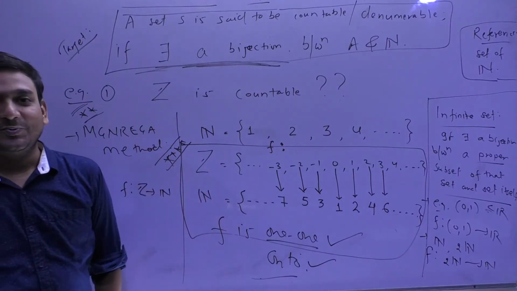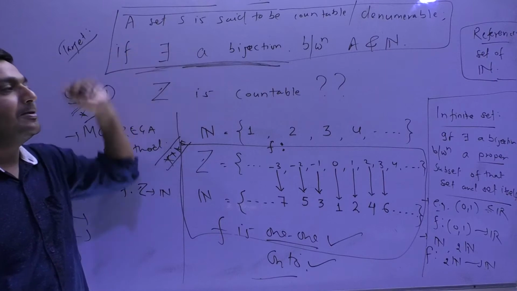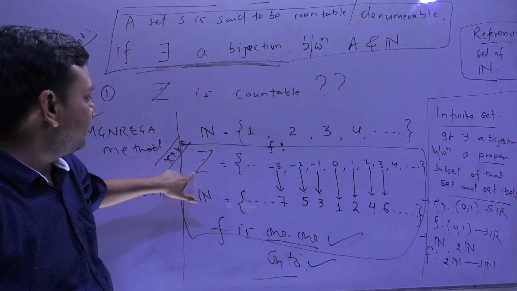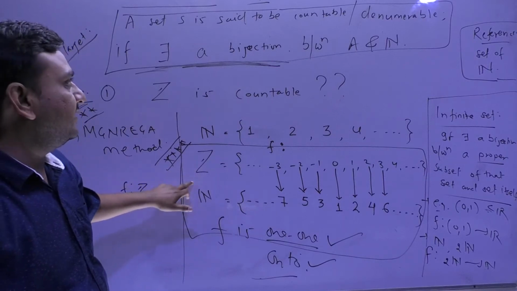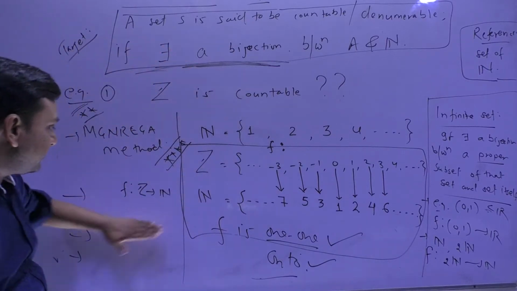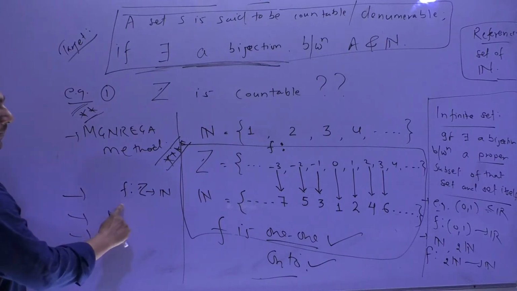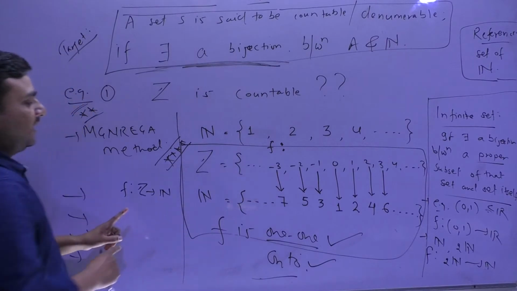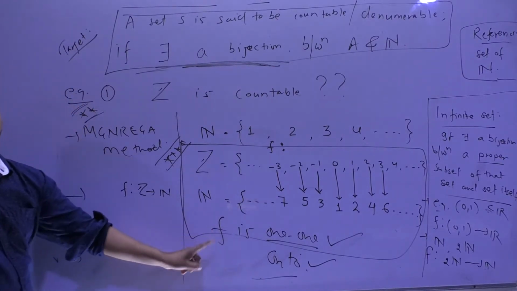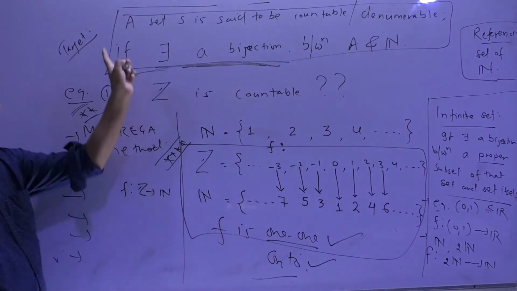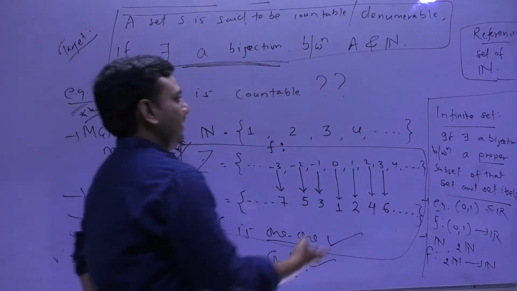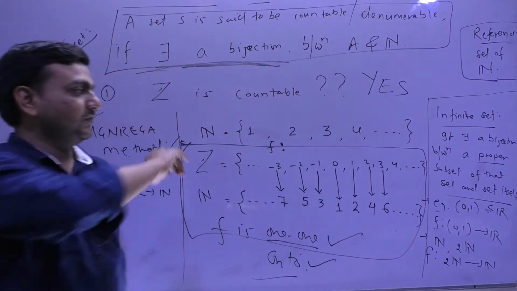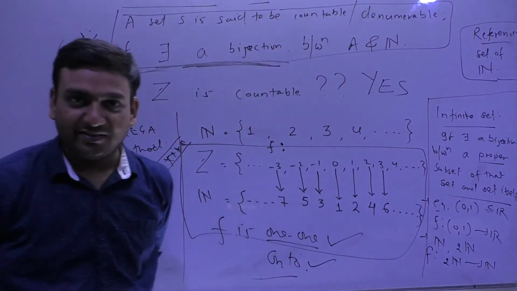Clear or not? So students, what is the definition? To show that Z is countable, what we have done is we have shown that yes, there exists such a map f, defined by this mapping, and f is a bijection, one-one and onto. So Z is countable. Any doubt? Any problem?